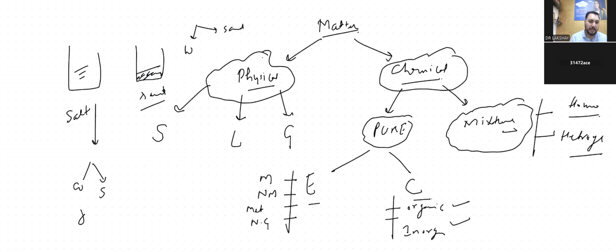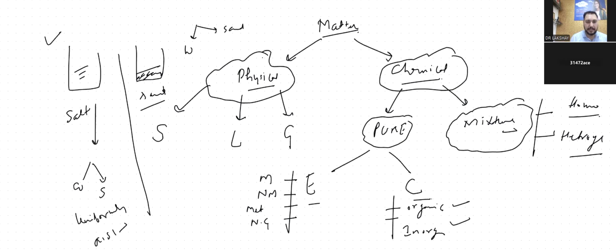So this kind of composition is called uniformly distributed composition, and the other is non-uniformly distributed. So you have got an idea about matter right now. Shall I repeat once again?